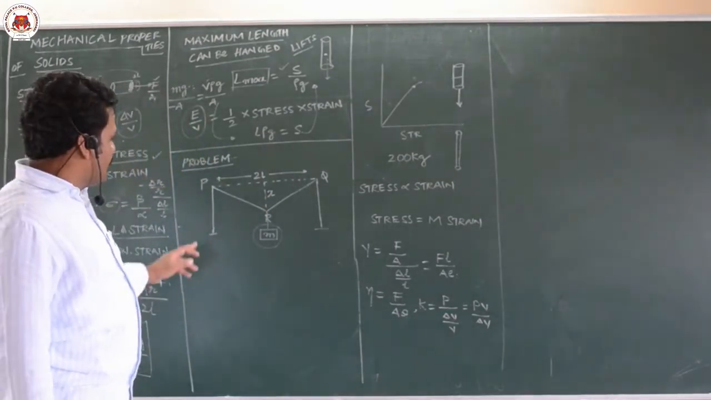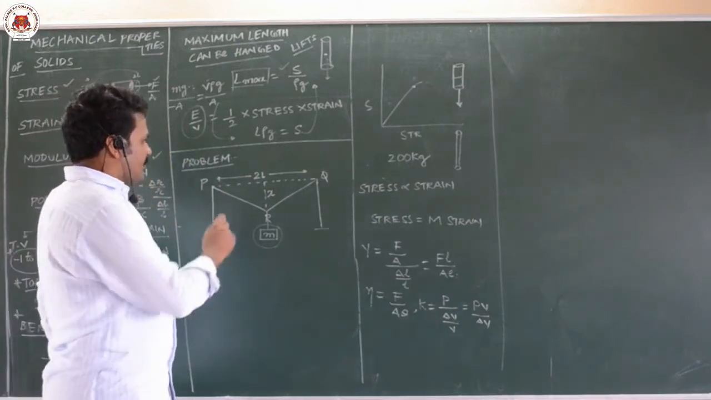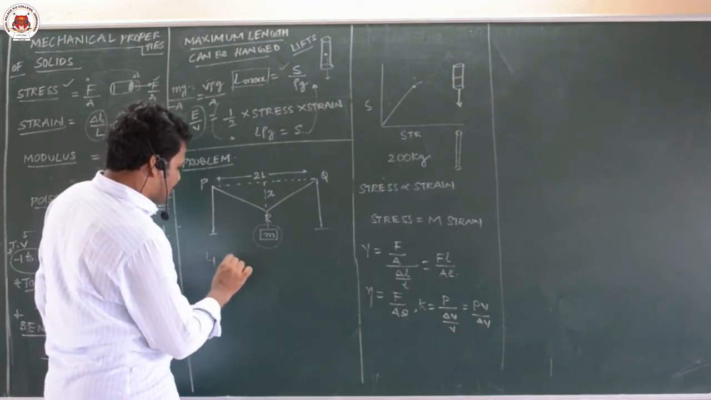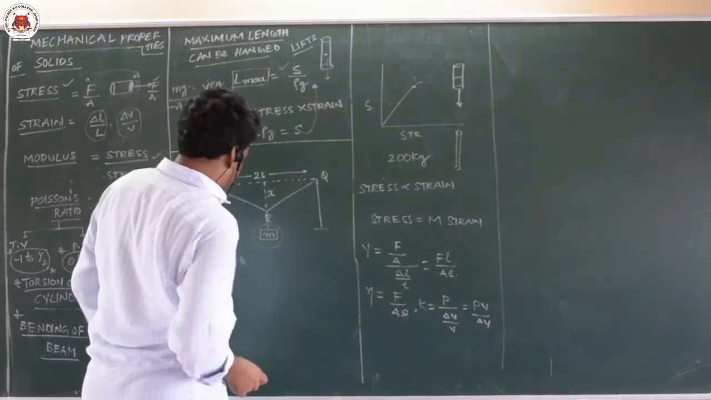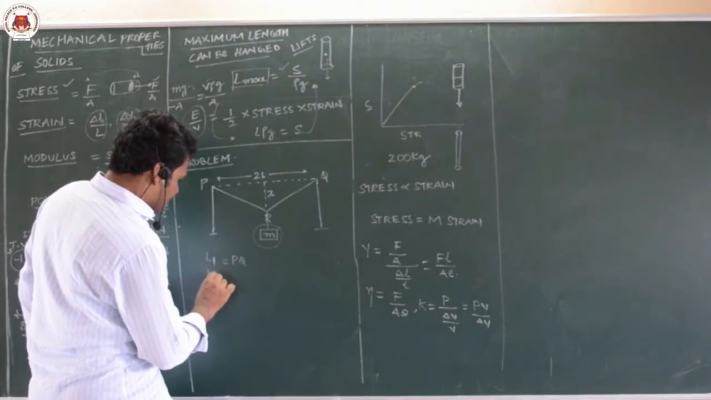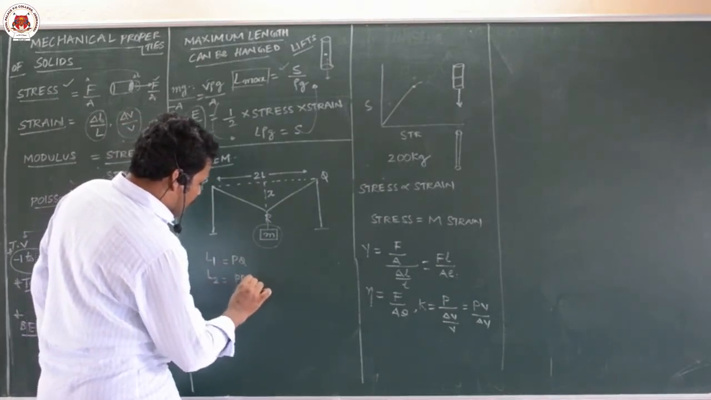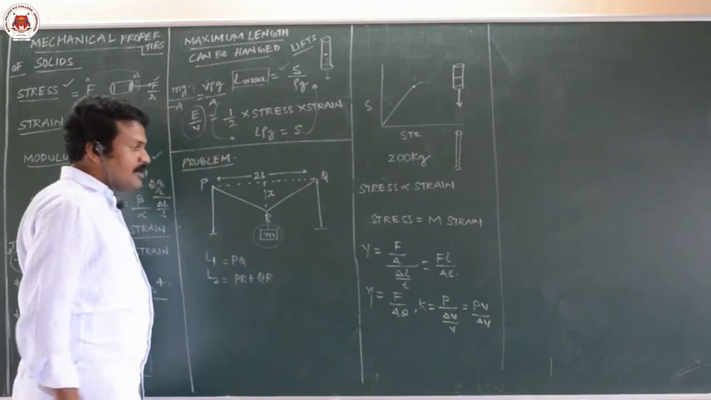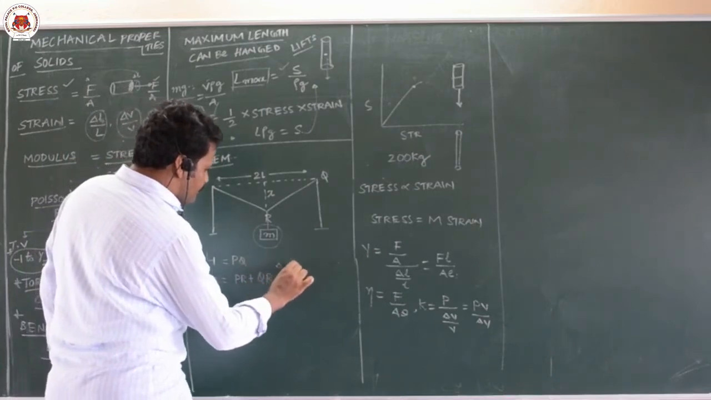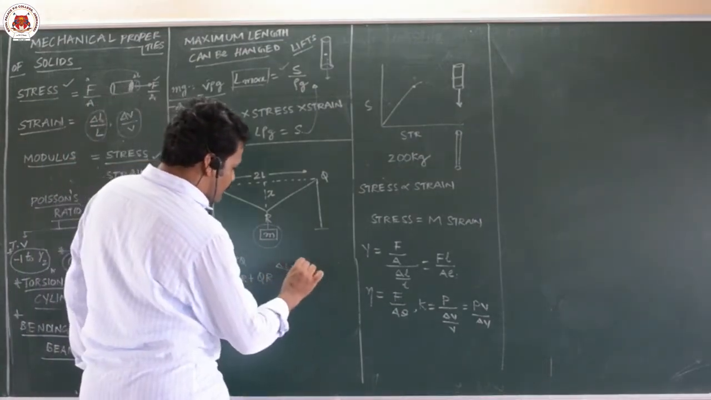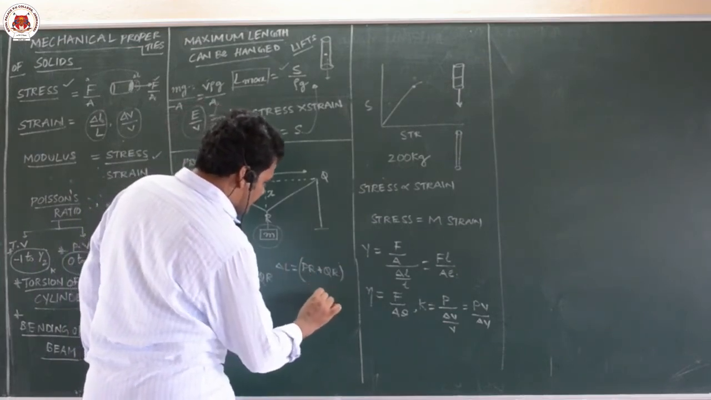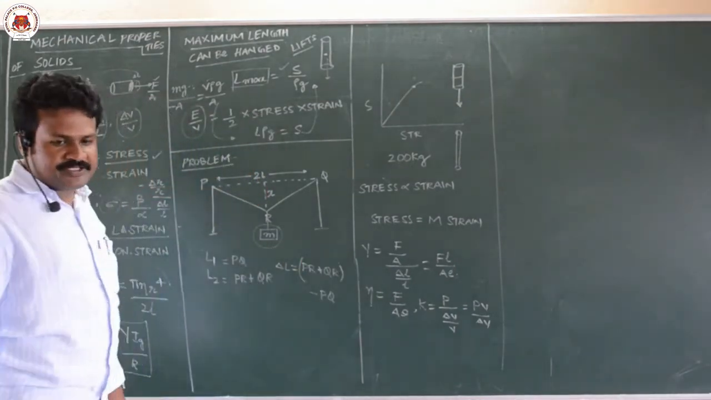This was the question. Now, initially this was the length. Initial length L1 is PQ, because it was between P and Q. Now afterwards its length is PR plus QR. L2 is PR plus QR. Now what do I have to calculate? Delta L, from this I can write, is equal to PR plus QR minus PQ.